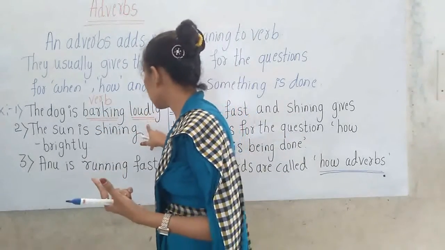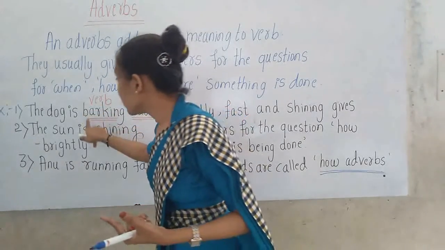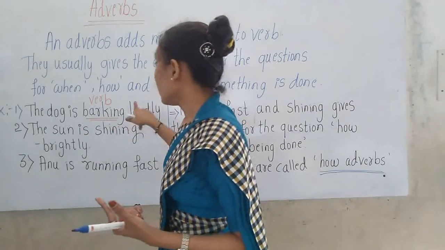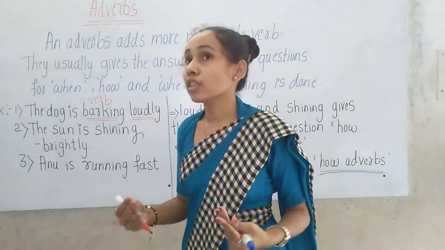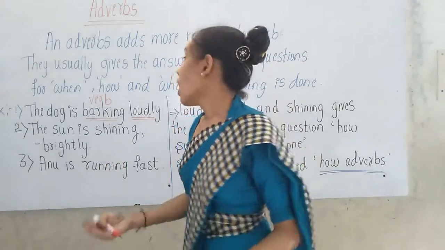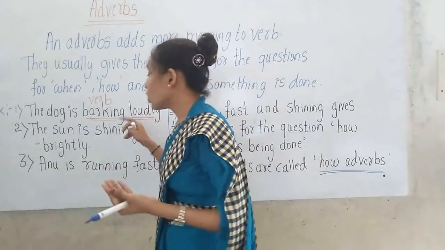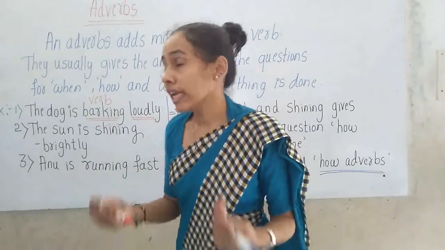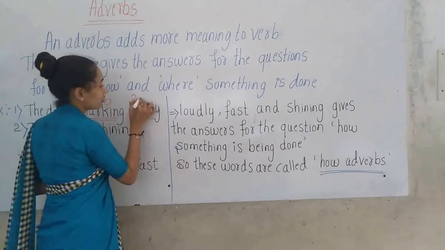So verb is barking, and this loudly is giving the answer for the question how the dog is barking. The dog is barking loudly.